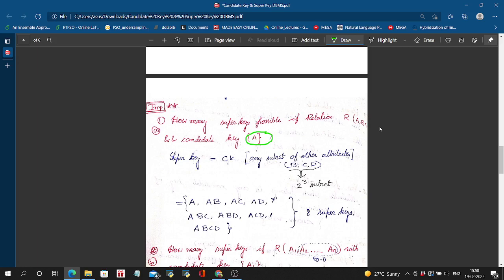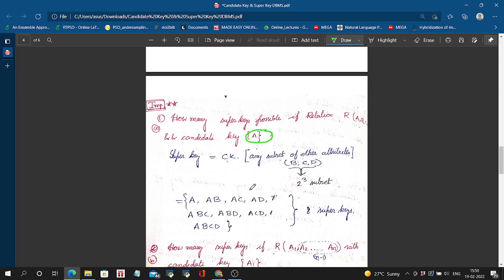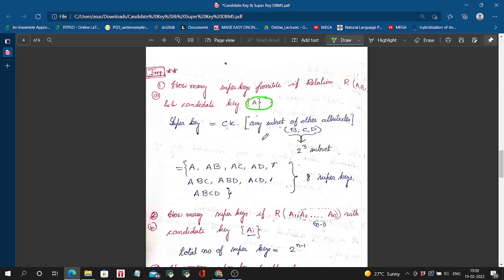Okay, so how many super keys are possible if the relation is R(A, B, C, D) and the candidate key is A? Here the number of super keys is any subset of the other attributes combined with the candidate key. So A is also a super key. The other super keys are AB, AC.